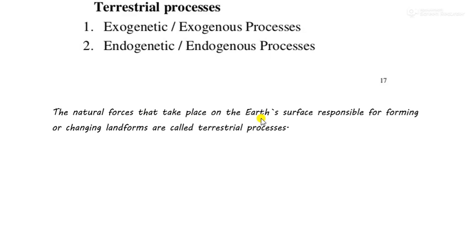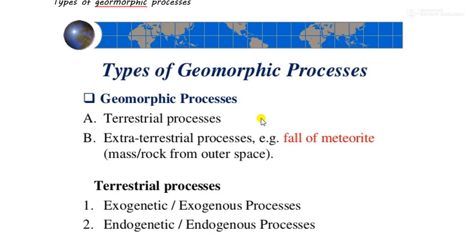So when you have something to compare with, like terrestrial and extraterrestrial, extraterrestrial processes means the activities such as fall of meteorite from space. They fall on earth's surface, and then because of that meteorite, landforms begin to form or change.